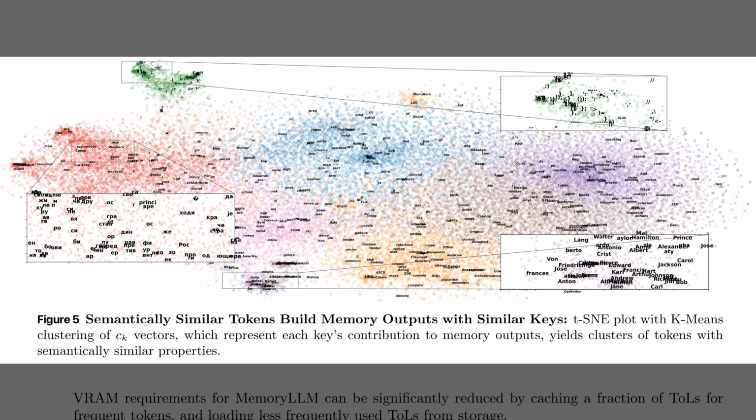Since these memory keys rely on static inputs, we can map out exactly which tokens activate which parts of the network. Figure 5 visualizes this relationship using a t-SNE plot of the key contribution vectors. The results show clear semantic clustering. For example, the zoomed-in region on the top right reveals that punctuation marks and code symbols group tightly together. Similarly, the inset at the bottom right contains almost exclusively personal names, like Walter and Antonio. This demonstrates that the model spontaneously organizes its memory by semantic and lexical properties.